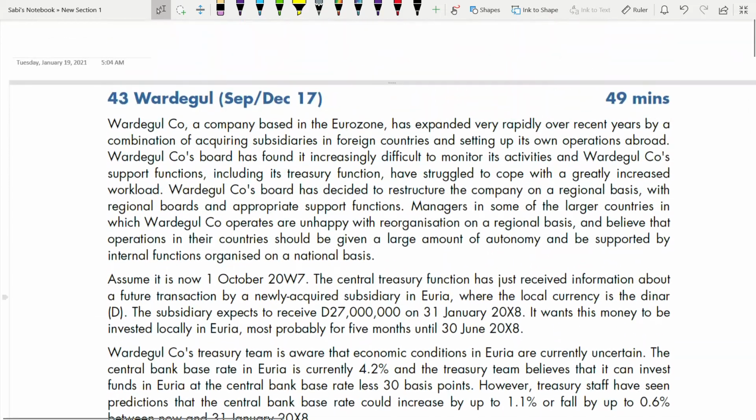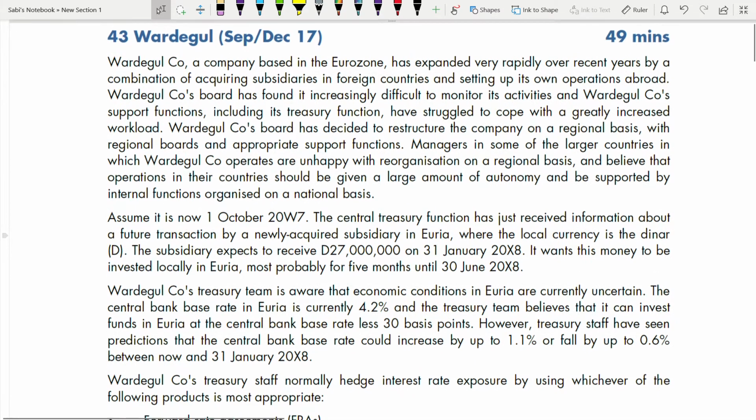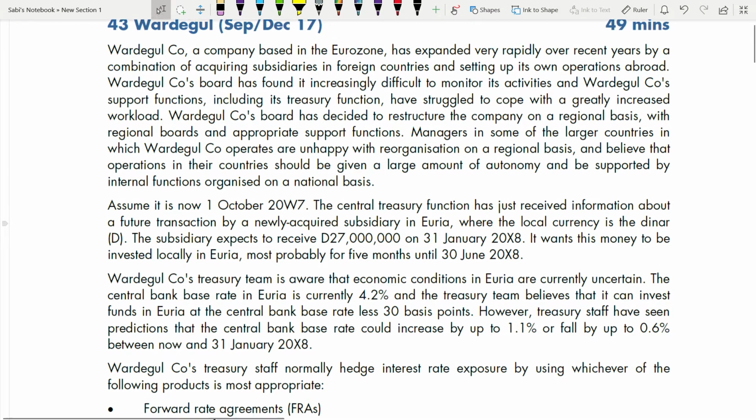Let's go and read the case study. The Wardegul company, a company based in the Eurozone, has expanded very rapidly over recent years by a combination of acquiring subsidiaries in foreign countries and setting up its own operations abroad. The board has found it increasingly difficult to monitor its activities, and the support functions, including its treasury function, have struggled to cope with a greatly increased workload. The board has decided to restructure the company on a regional basis with regional boards and appropriate support functions. All this information you can use in part B.